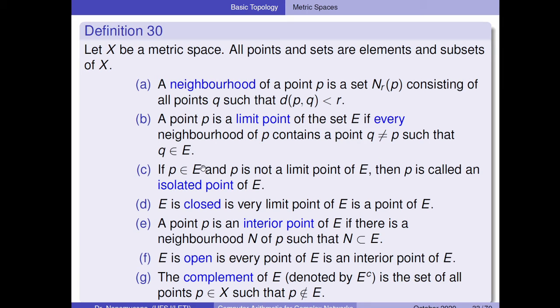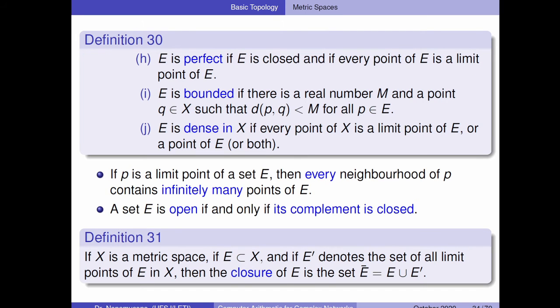What you have in a computer is an isolated point, because for me, of all these definitions, this is the most important point: we don't have limit points, we just have isolated points. These are the definitions I'd like you to read, and if you have some doubts, please get in touch, right?